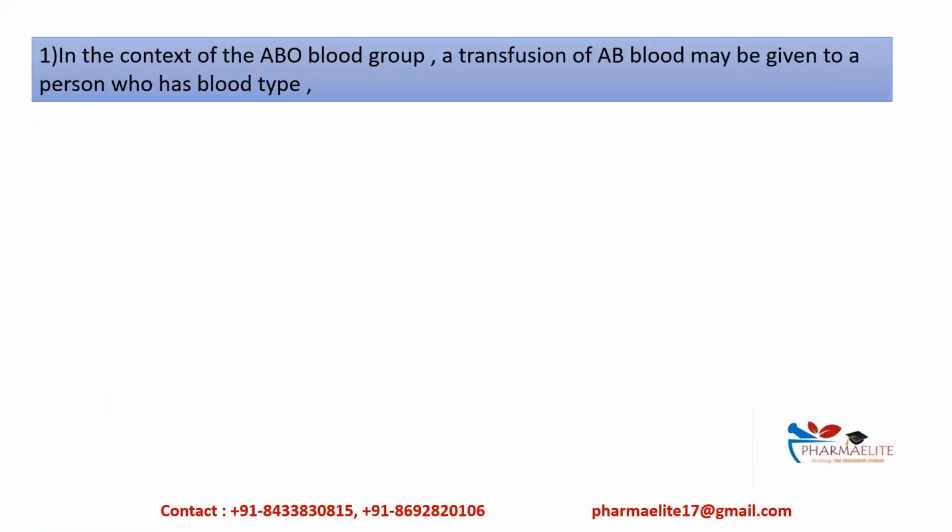In the context of the ABO blood group, a transfusion of AB blood may be given to a person who has which blood type? Here we are asked that this AB blood may be given to a person who has blood type. That means this AB blood is the donor, correct? Now, the A blood group will have antigen A and anti-B antibodies.